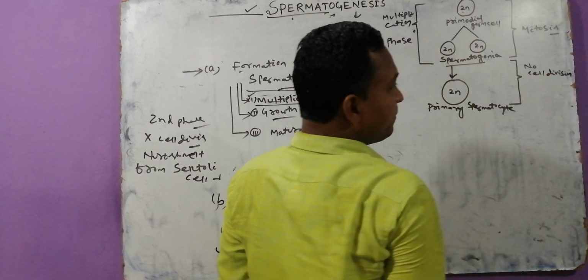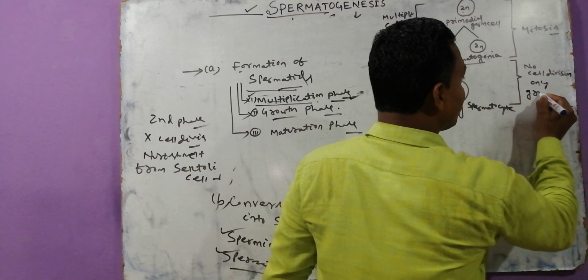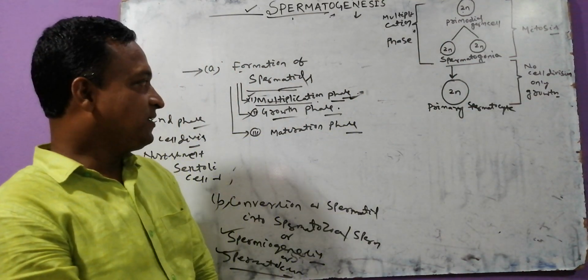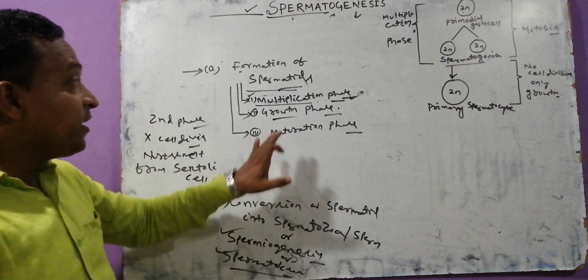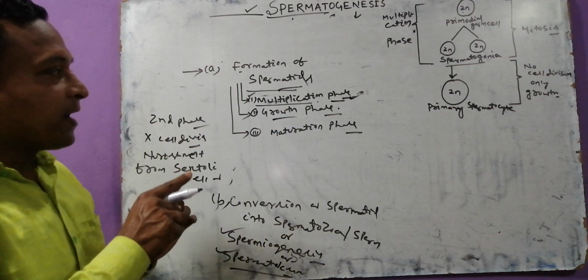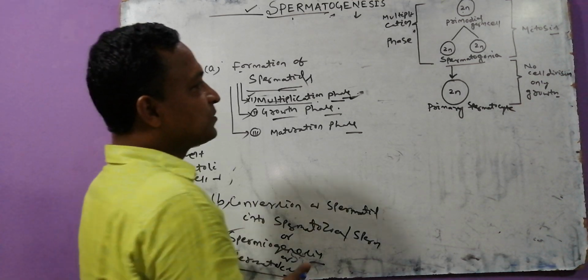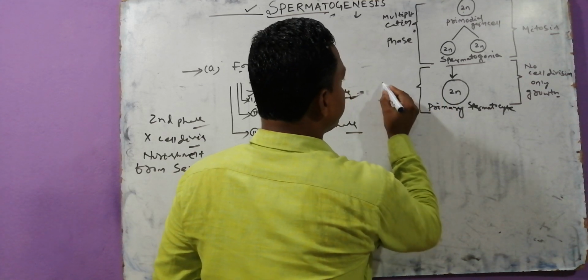No cell division, only growth, no mitosis, no meiosis. In the growth phase, the spermatogonia are changed into primary spermatocytes. So this is the second phase, called the growth phase.